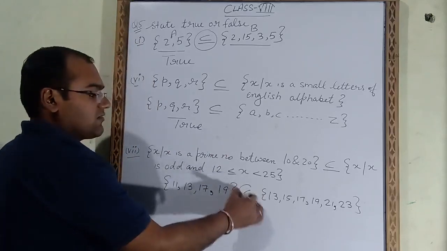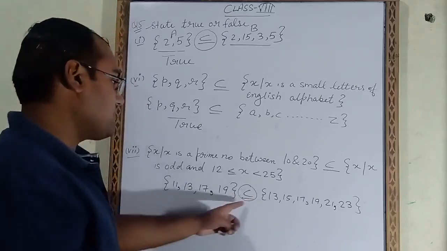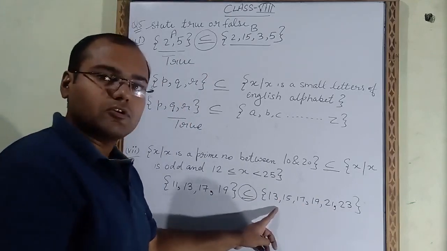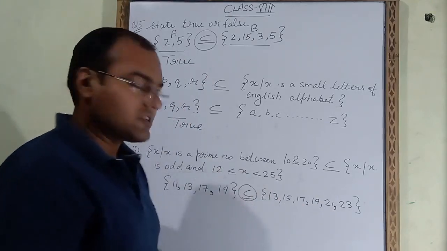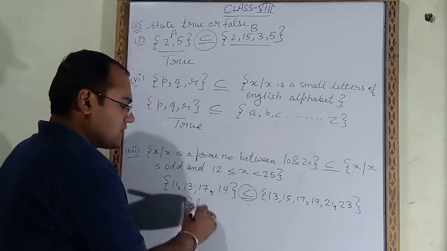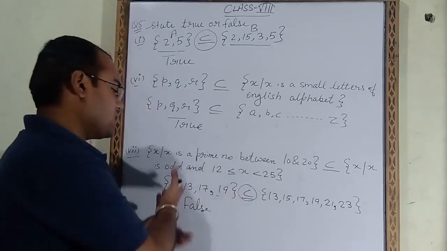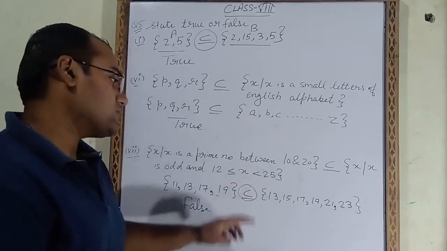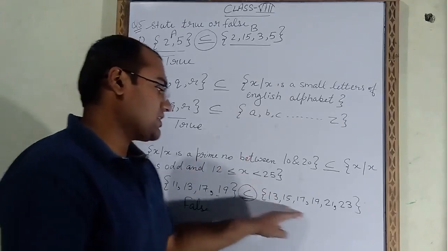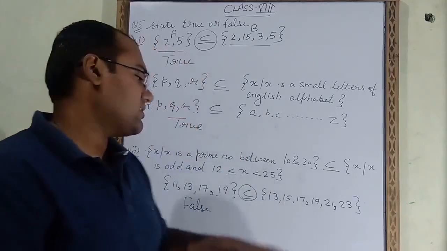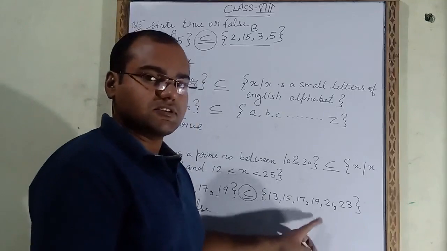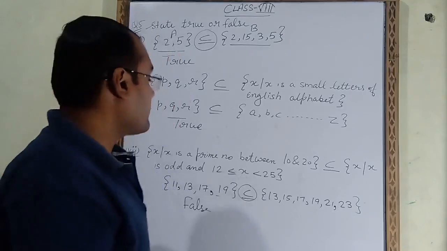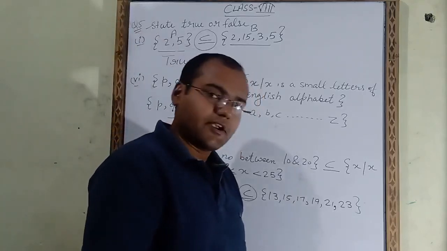Now we have to check this sign. What is this? This is the subset sign. Subset means all these members are coming in this. We have to check. Is 11 coming? No. The first element is not coming. Then that means this statement is false. No need to check other members. Why? Because the first element is not coming. So no need to check further. That means this statement is false. Because for subset, all these numbers should be inside this set. Then only we can say that this one is a subset of this. So like this you have to do the remaining parts of question number 5. Now come to question number 8.